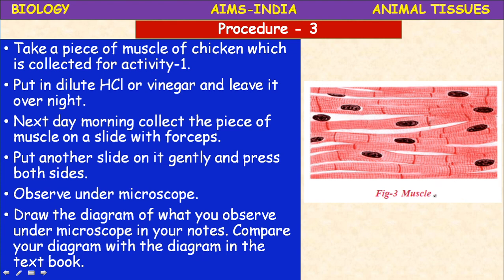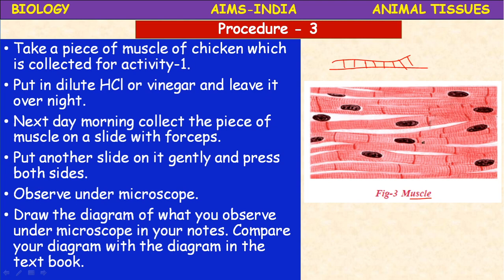So the same diagram is there in your textbook also. It is a muscle tissue. Now answer the questions. How are the cells arranged? The cells are arranged in a zigzag manner. Okay, in rows they are arranged. How do you find the difference between the skin cells and the muscle cells? In the skin cells, the cells are arranged in a row, in a single row continuously. But here the cells are somewhat large in size, and they are placed one over the other, isn't it?